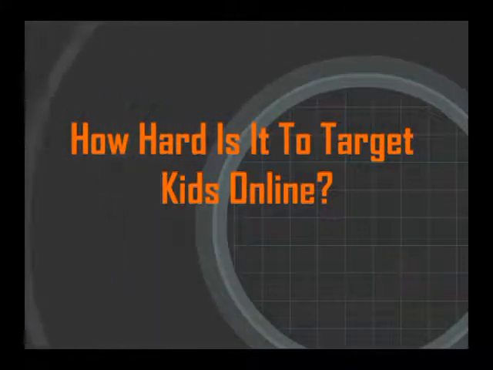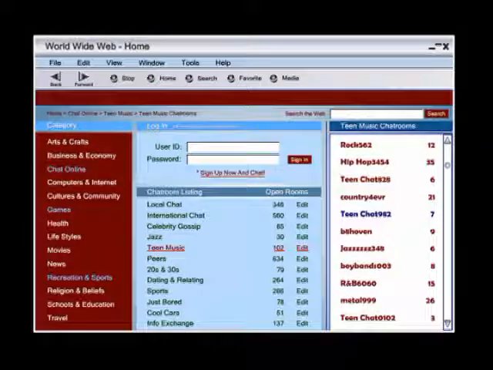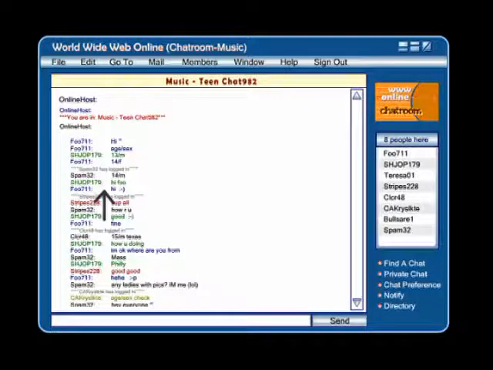How hard is it to target kids online? Let's conduct an experiment and see. We'll start by going online and selecting a harmless chat room. How about one created specifically for youth like this one about music? Take a look at the list of people currently in the chat room.